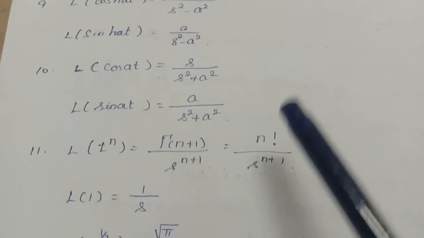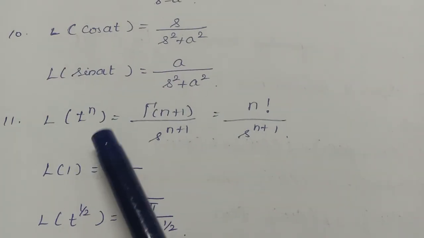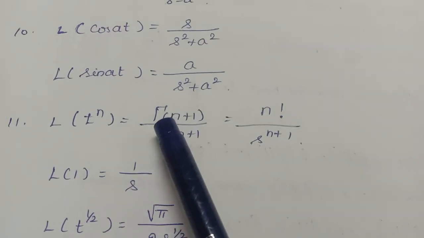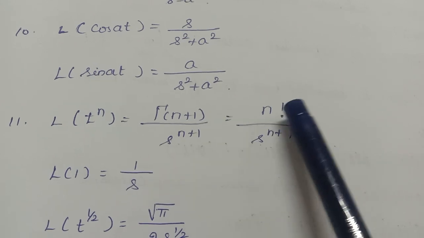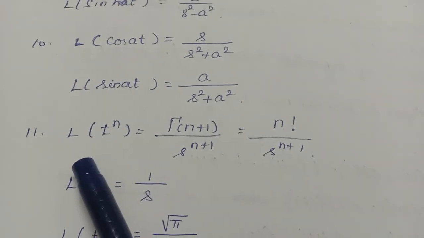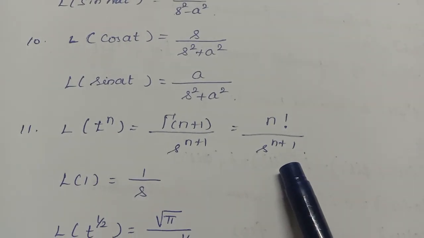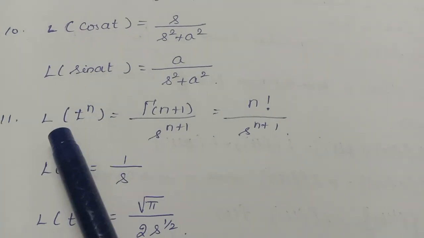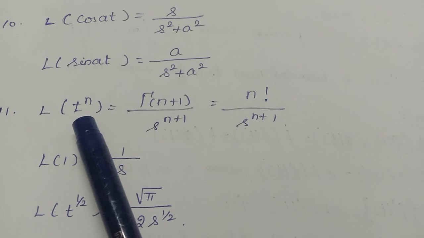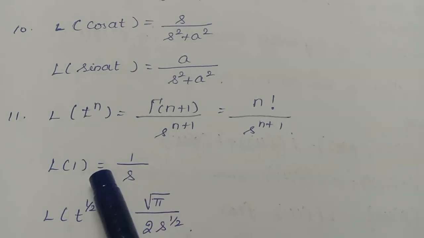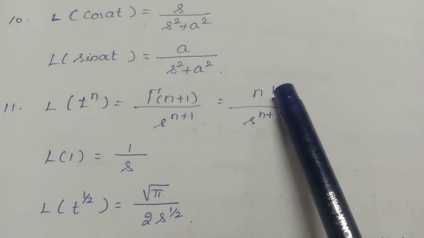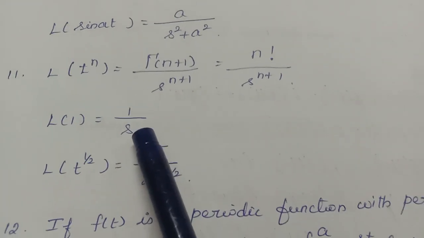Okay, right. And L of t power n is equal to gamma of n plus 1 by s power n plus 1. This is the gamma function, and the value of gamma of n plus 1 is nothing but n factorial. So L of t power n equals n factorial by s power n plus 1. If you put n equal to 0 here, what happens? L of t power 0. T power 0 equals what? 1. So L of 1 equals 0 factorial by s power 1. What is 0 factorial? 1. So L of 1 equals 1 by s.